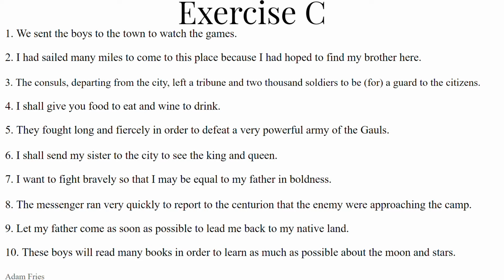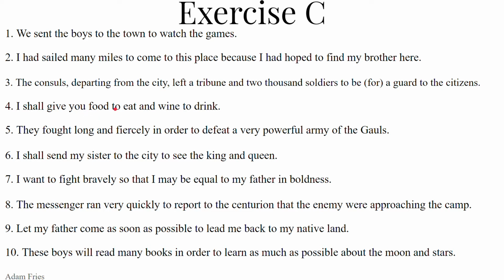Optime. Quarta. Sententia quarta, the fourth sentence. I shall give you food to eat and wine to drink. So I shall give food, this is the direct object, to you, dative indirect object, receiving the direct object. Why would I do such a thing?